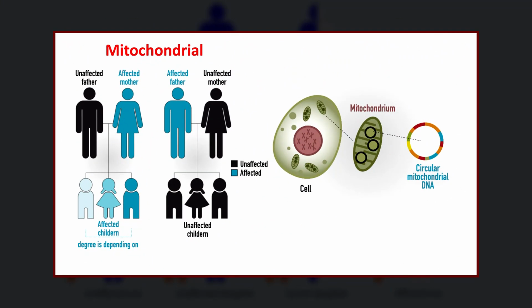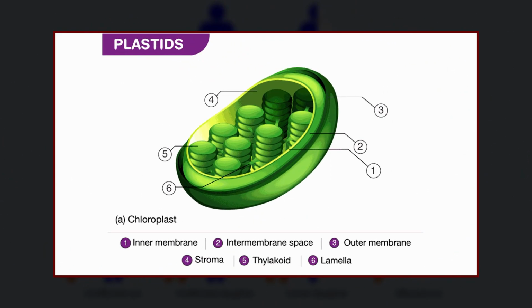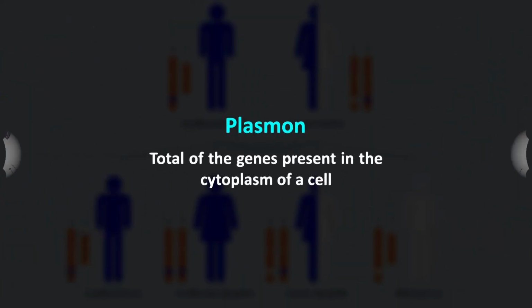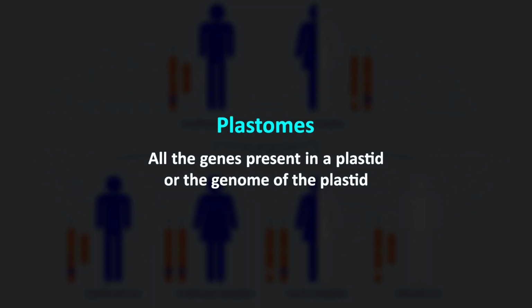The true non-Mendelian inheritance is one that involves mitochondria, that is mitochondrial inheritance seen in both plants and animals, and chloroplast, that is plastid inheritance seen in plants only. The total of the genes present in the cytoplasm of a cell is known as plasmon. All the genes present in a plastid, or the genome of the plastid, are known as plastome.